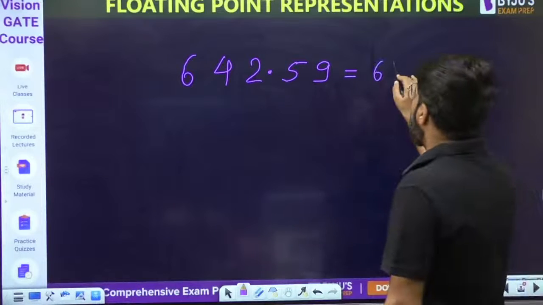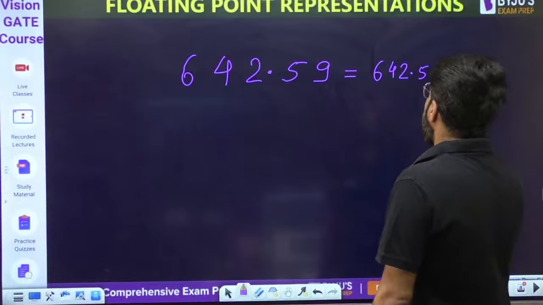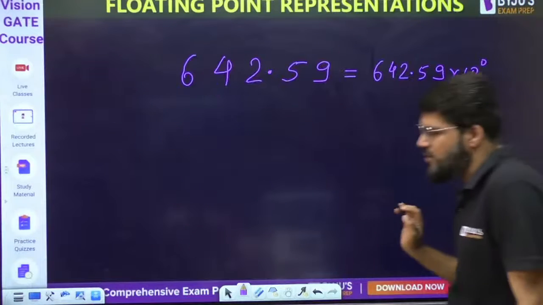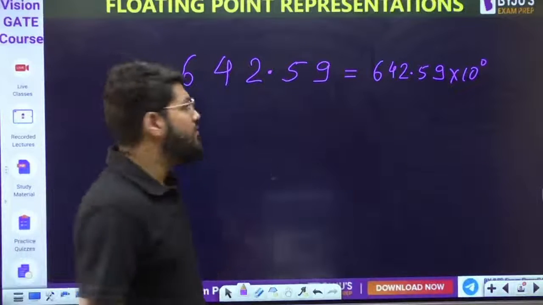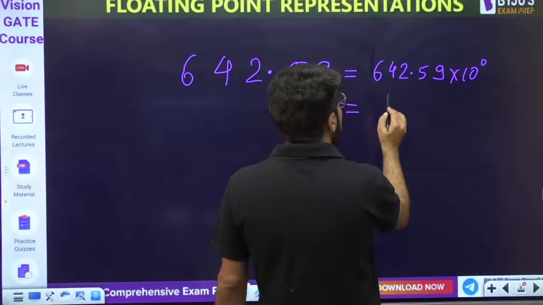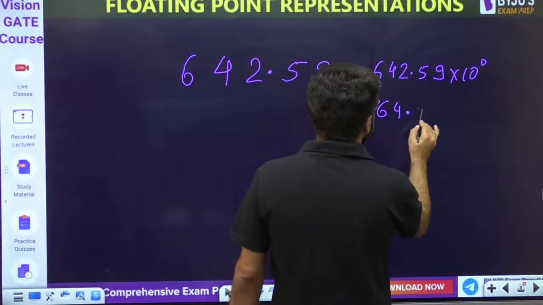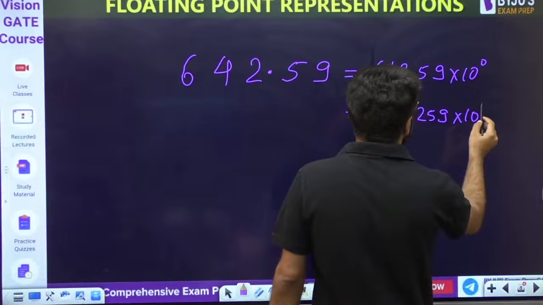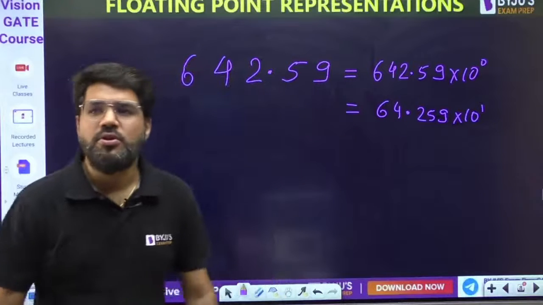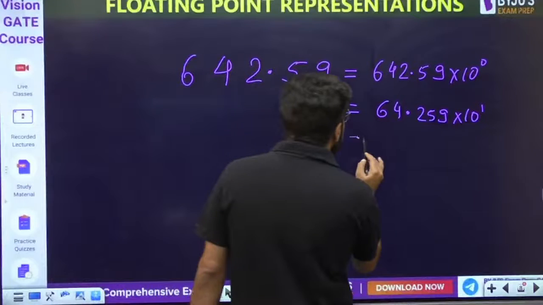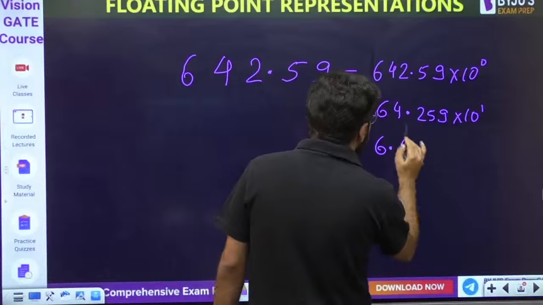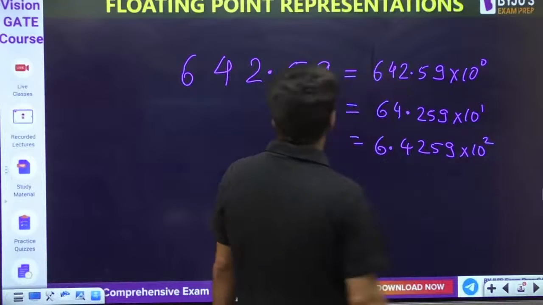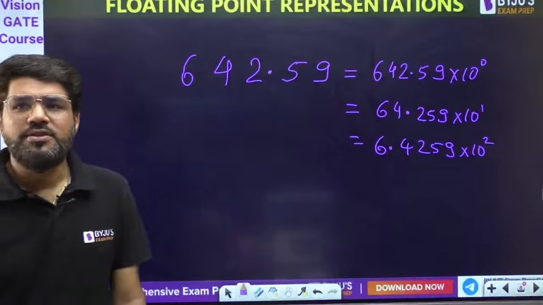This can be written as 642.59 into 10 raised to the power 0. If I have to write it into 10 power e, it is into 10 power 0, the number itself. We could also write it by dividing by 10 and multiplying by 10, so 64.259 into 10 raised to the power 1. That is also clear to everybody. We can also write it as 6.4259 into 10 raised to the power 2.